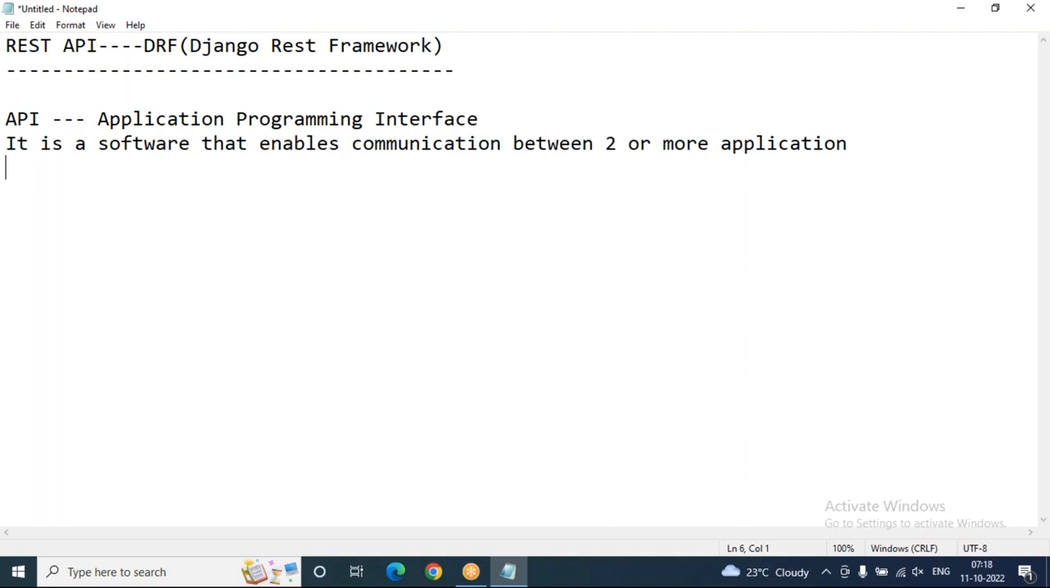For example, if you are opening the Flipkart application using your mobile device, that Android application communicates with the Flipkart application through API. API acts as a middleman service. Middleman means mediator. It acts as a mediator only. These are all things we do every day, making communication from one application to another application.